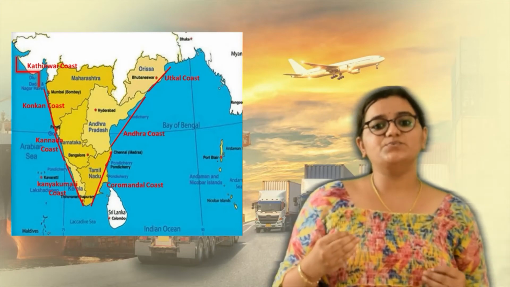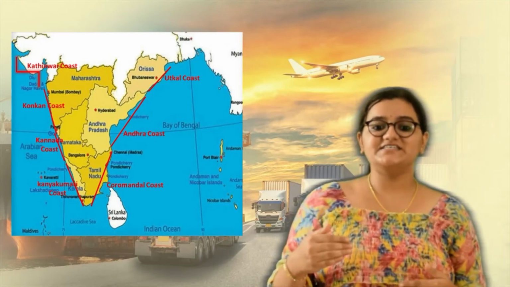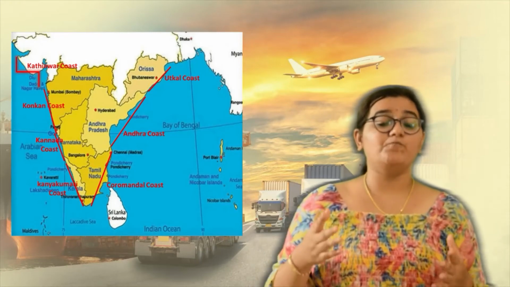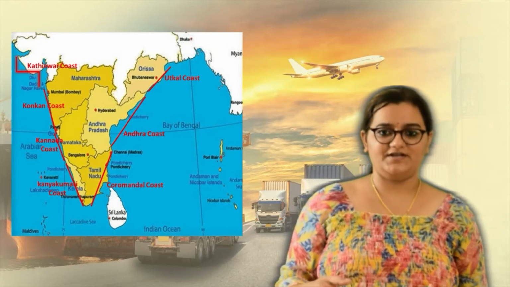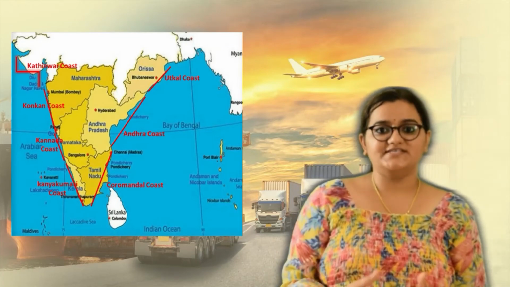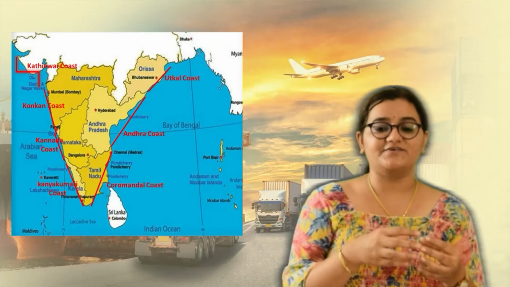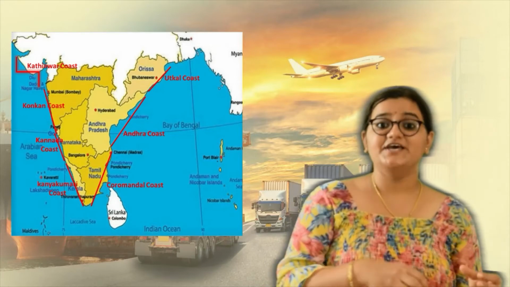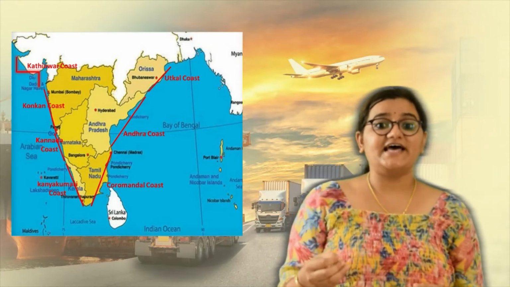So a place where the ships reach and depart is called a port or a harbor. Like in roadways, the buses have a point which is called a bus station. In railways, trains have a railway station or a train station. Similarly, in waterways, the ships have a port or a harbor.